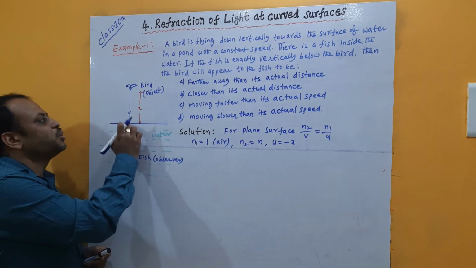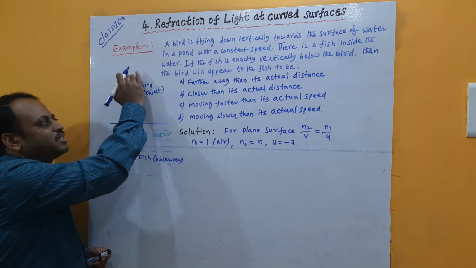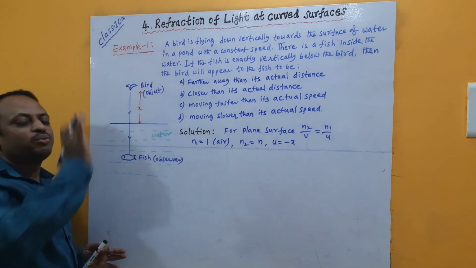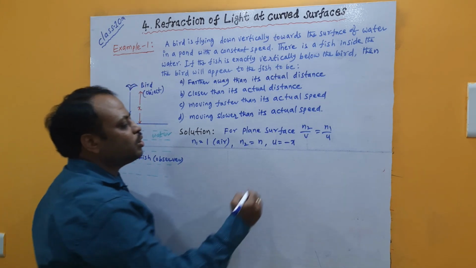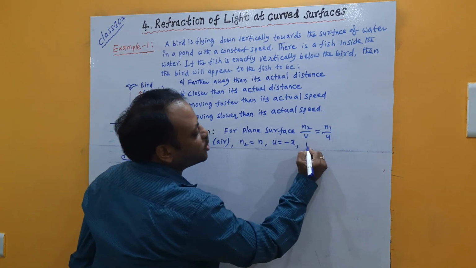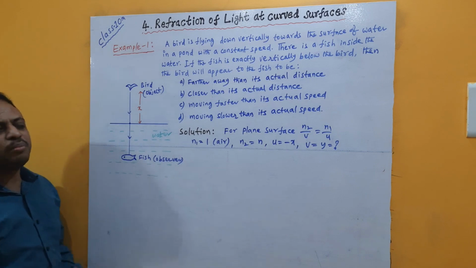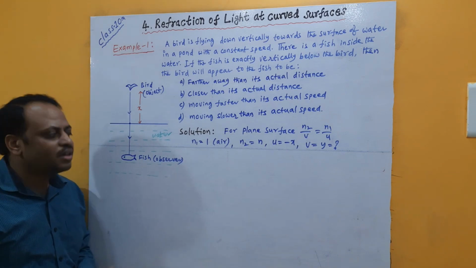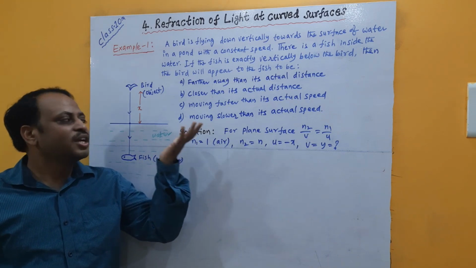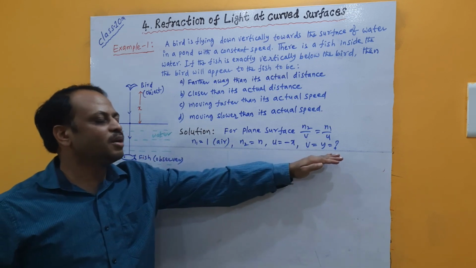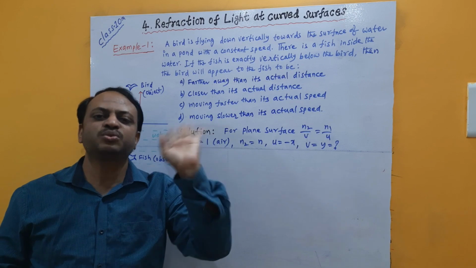The next is the image. Where the bird's image forms may be below the actual position or above it. We don't know where the image forms. As the distance is unknown, I am assuming the distance as y. As this value is unknown, better not to apply any sign convention, or if you have clarity that it forms on this side or that side, then you should apply the sign convention. Here let me temporarily assume I don't know which side the image forms.